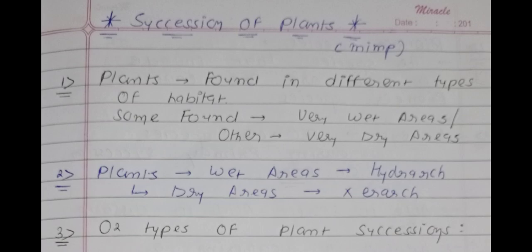So two types of plants are there according to what? According to their habitat. If plants are found in wet areas, they are known as hydrarch, while plants found in dry areas are known as xerarch.